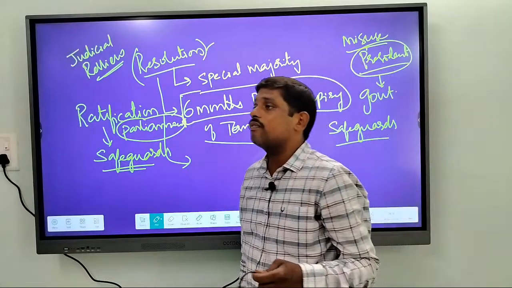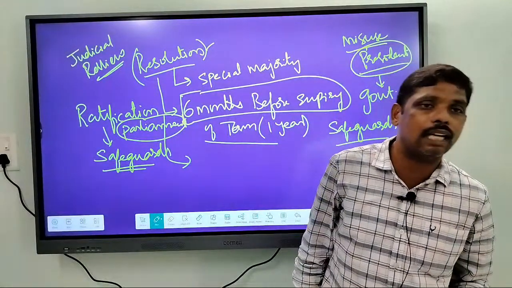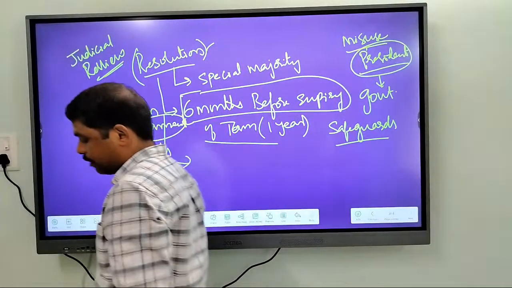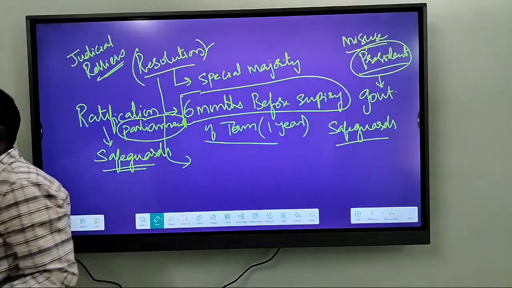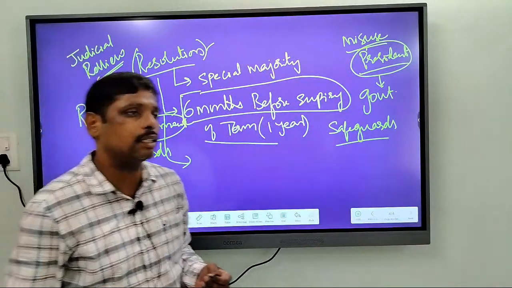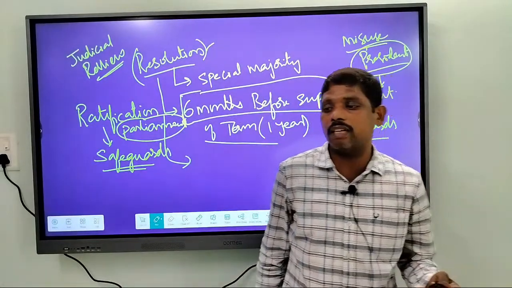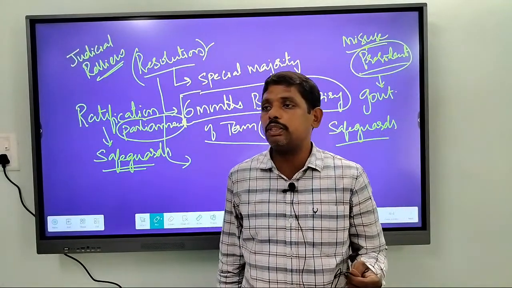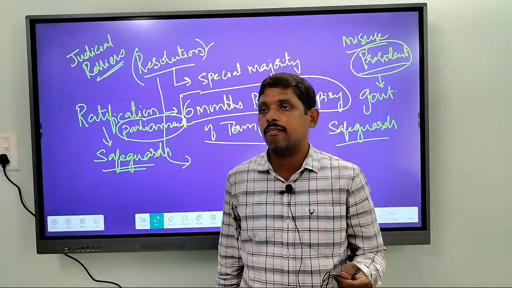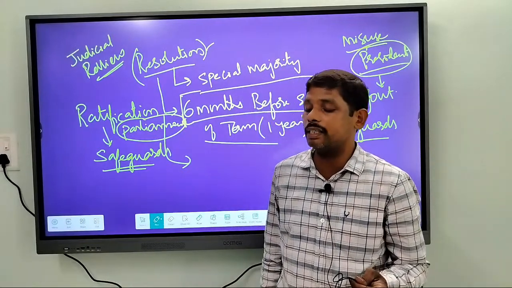And what are the safeguards available against misuse of powers by the executive?